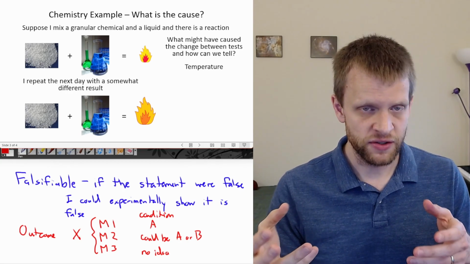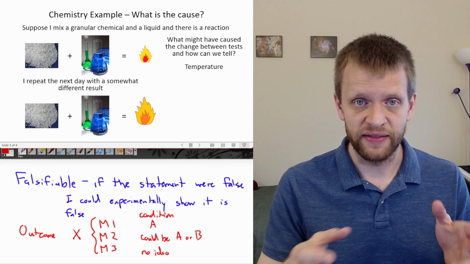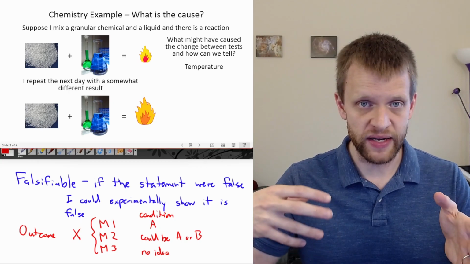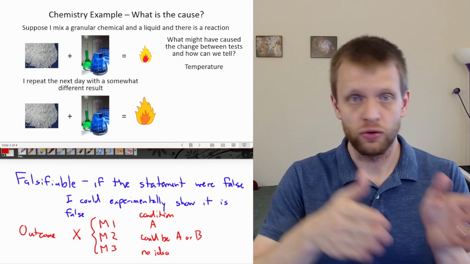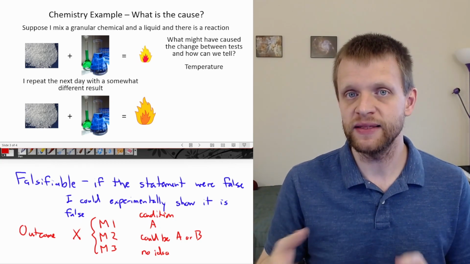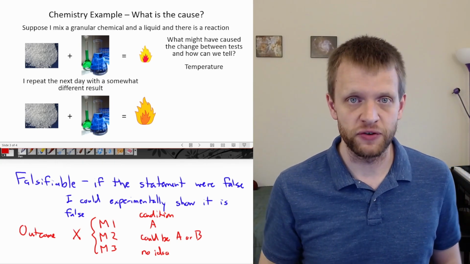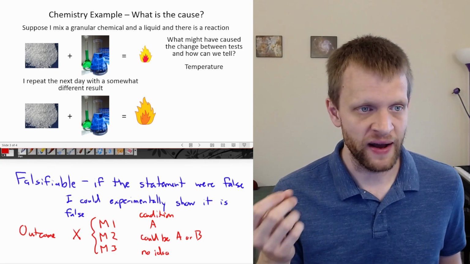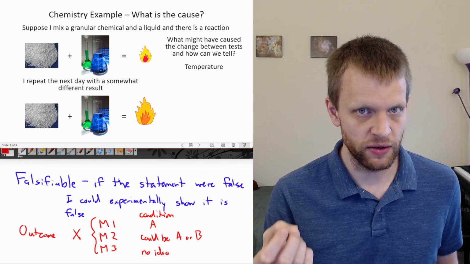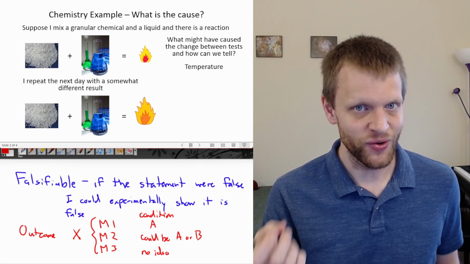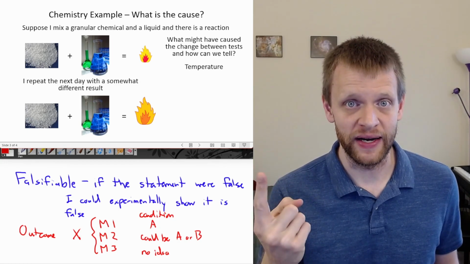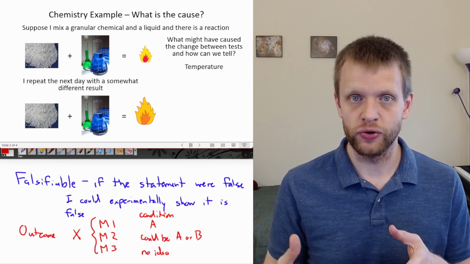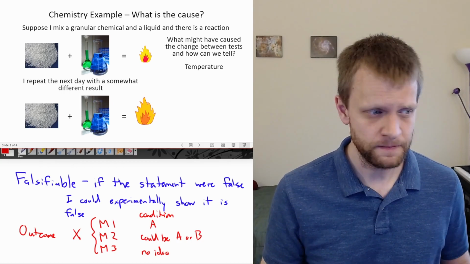Well, we could set up our experiment and then measure the temperature in the room and do the experiment. We can go to a different room with a different temperature and redo the experiment. We can repeat this experiment for a lot of different temperatures and start to build a model of how this reaction depends on temperature. But again, we have to be able to quantify the temperature in the room. We have to be able to measure those experimental conditions.